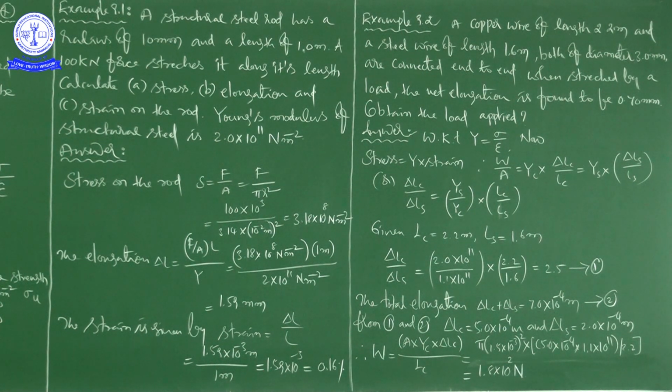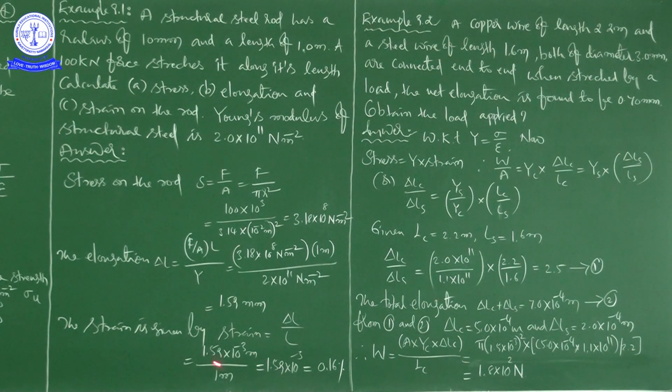Next, the strain is given by delta L by L, change in length by original length in the case of a rod. Delta L we just calculated as 1.59 millimeters, but we have to take it in meters because the length is in meters.